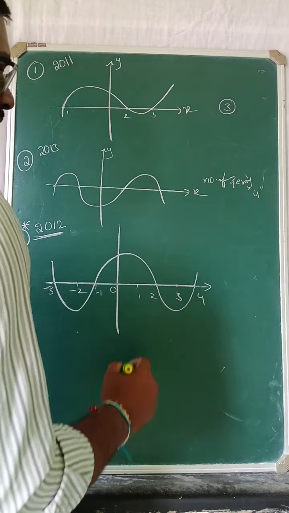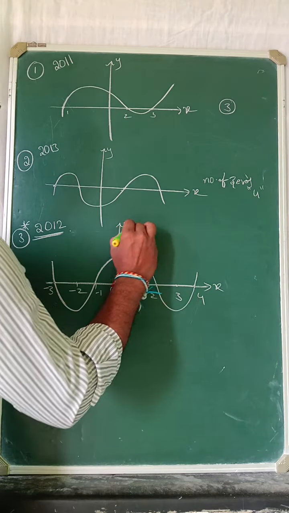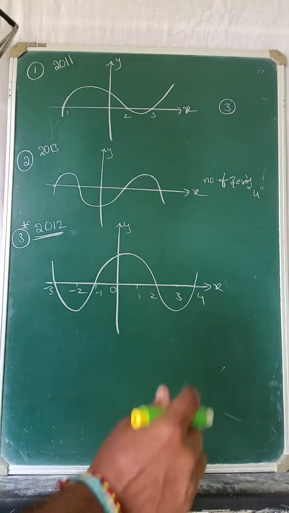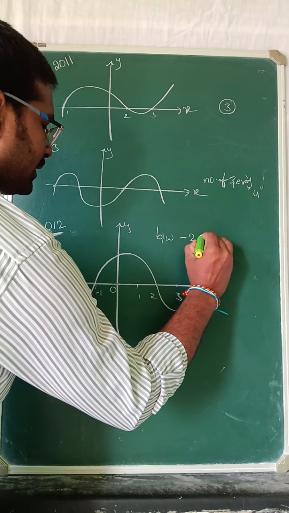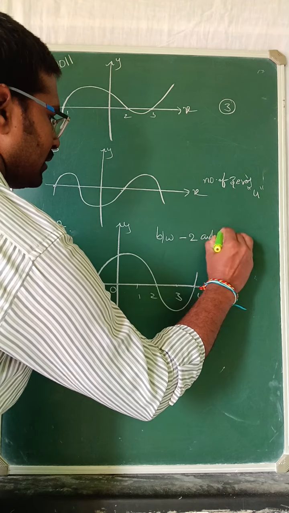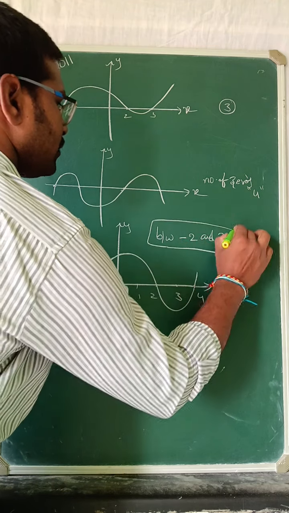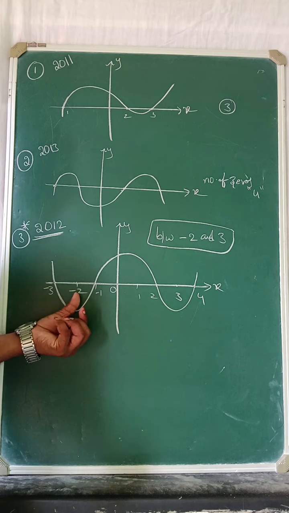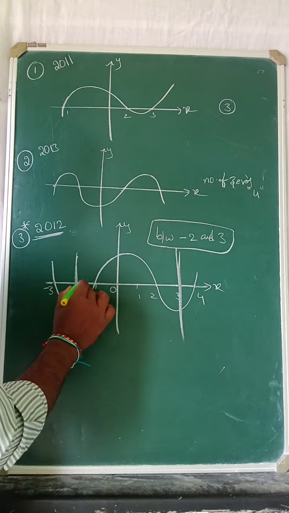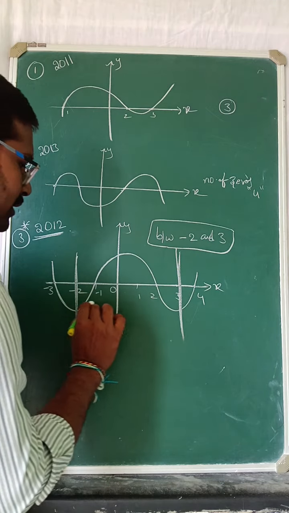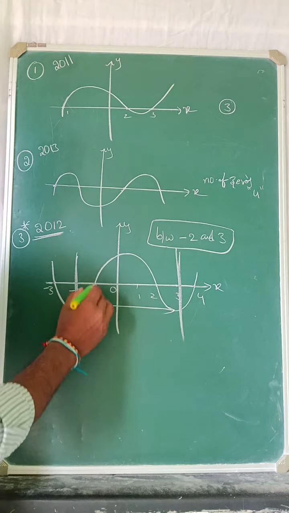Now they gave in between here. See, the question is the number of zeros between -2 and 3. Between -2 and 3, how many zeros are there? -2 means this is the line, -3 means this is the line. In between, how many zeros are there?